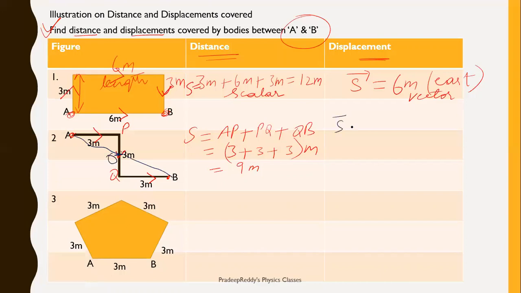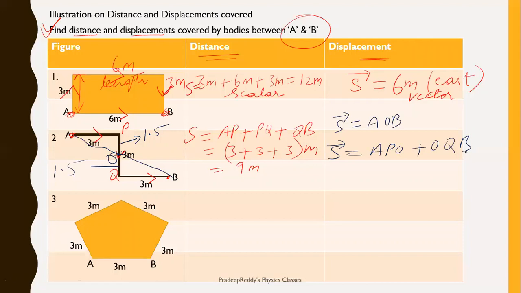Displacement S bar is equal to AOB. Now, in order to calculate that, see this length is 3 meter. What about this length? It is 1.5. And what about this length? It is also 1.5. So to find the total displacement covered, first you should find out displacement S bar is equal to AO plus OB.